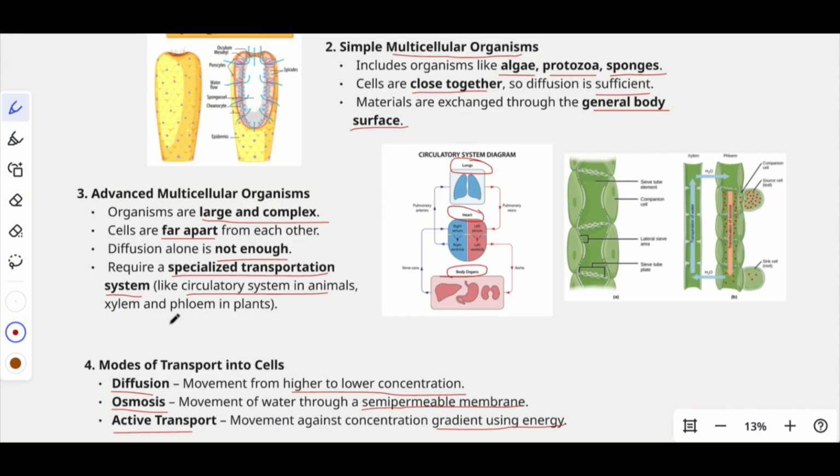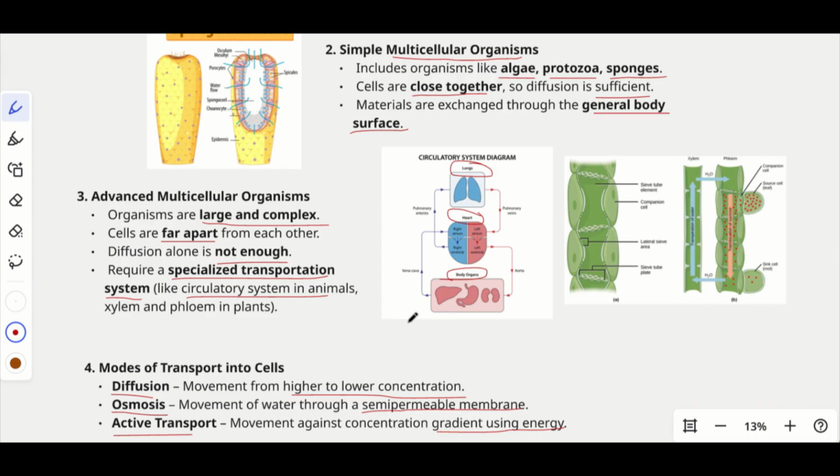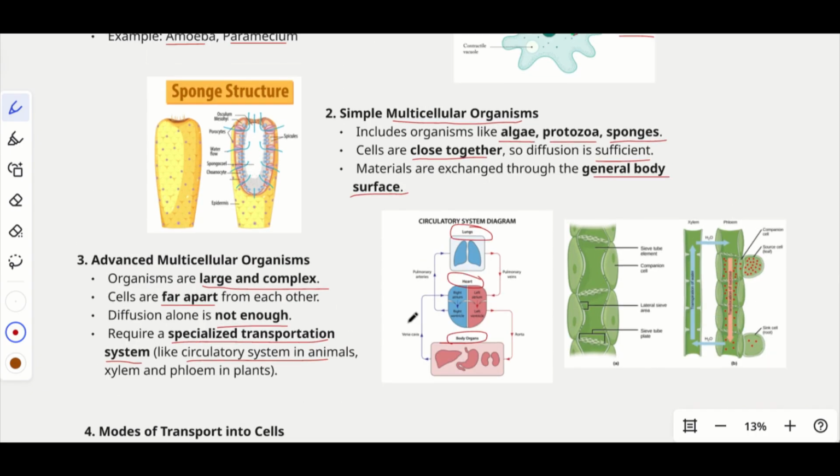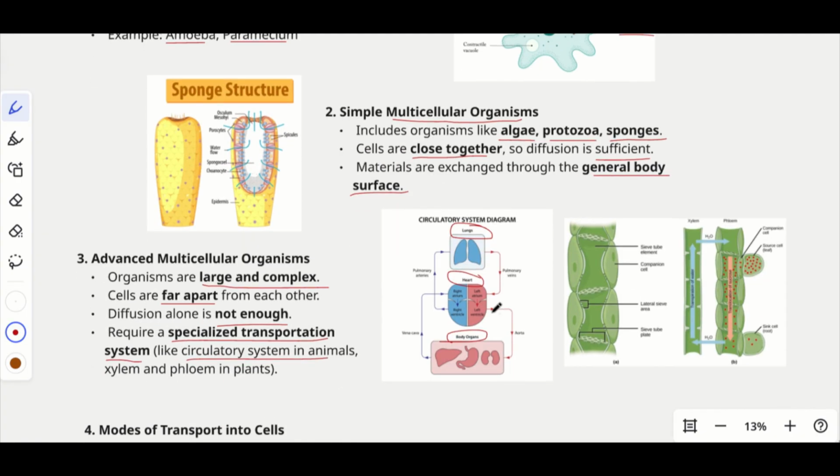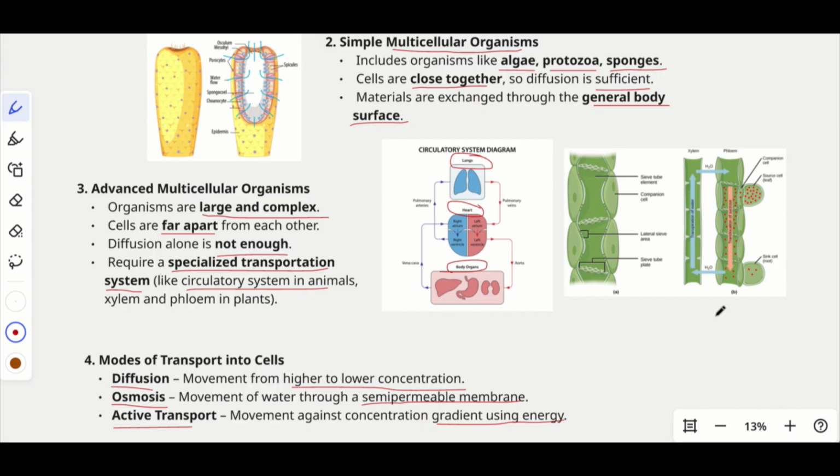So this is how transportation occurs in different types of organisms. We have seen it for amoeba, for sponge, and the circulatory system. We will explain it again in the heart section, which shows how the blood is circulated properly and how the body gets all the nutrients and energy required. All of that will be covered there. And similarly in plants, we have the xylem and the phloem.